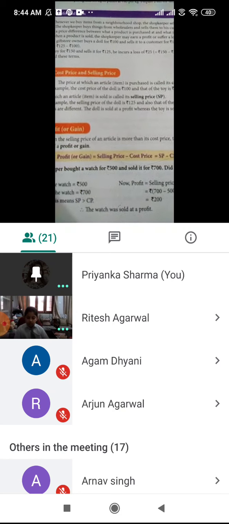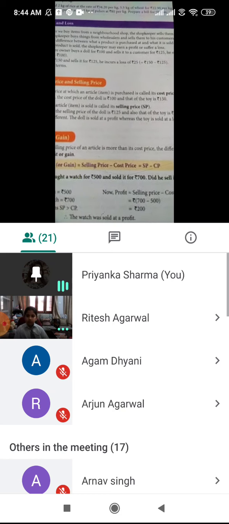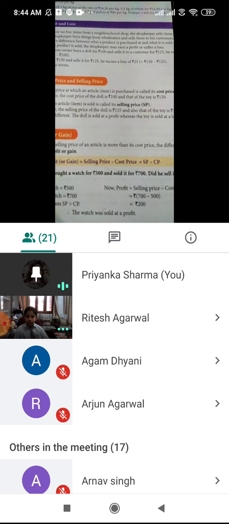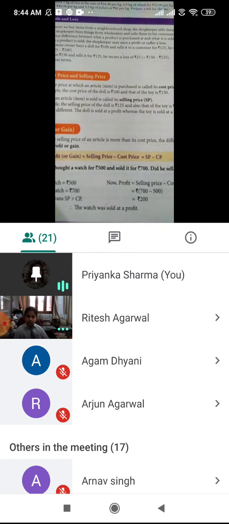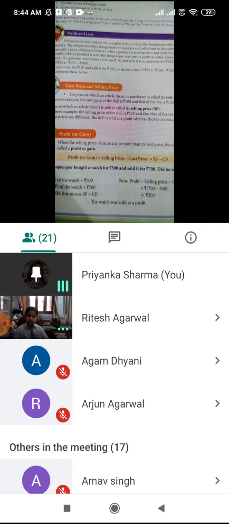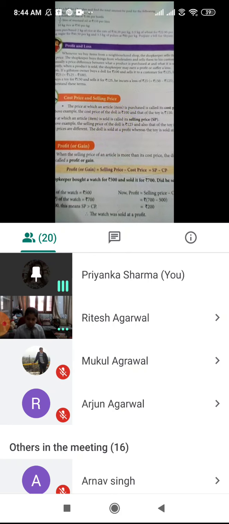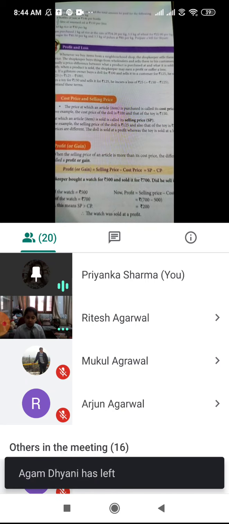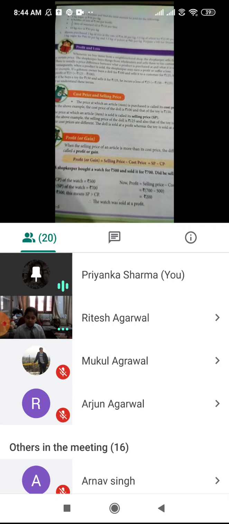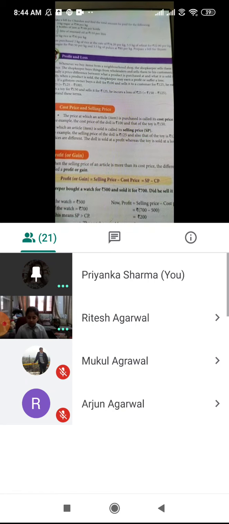Are you getting it? You purchased the teddy bear for rupees 500, so the cost price was 500 rupees. The amount at which we buy anything from the market is called the cost price. And the price at which we sell anything is called the selling price. So here the cost price of that teddy bear was 500 rupees and you sold it to your friend for rupees 600, so the selling price became 600 rupees.